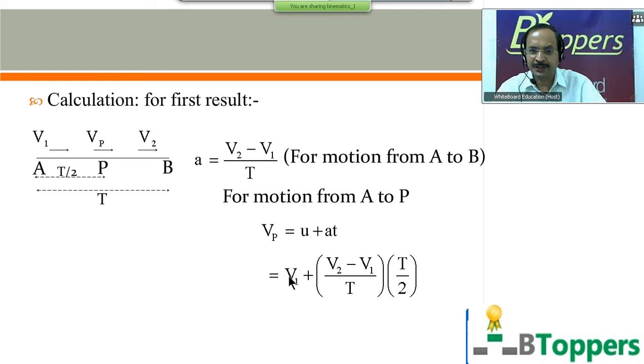So you have substituted u = v1, a = (v2 − v1)/T and small t = T/2. You can simplify this yourself. You get the result as (v1 + v2)/2. Those who want to copy the calculation part can take a pause and copy it.